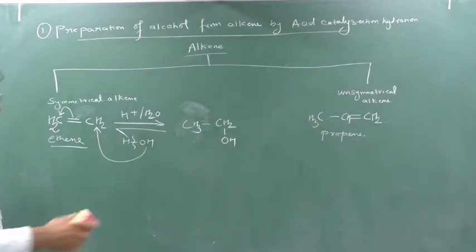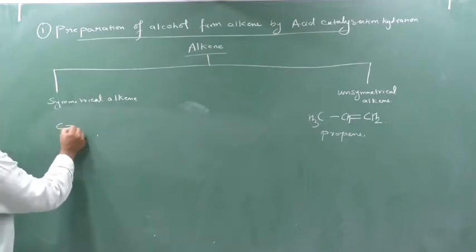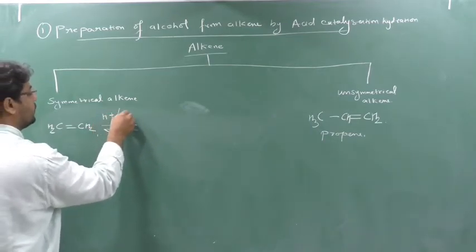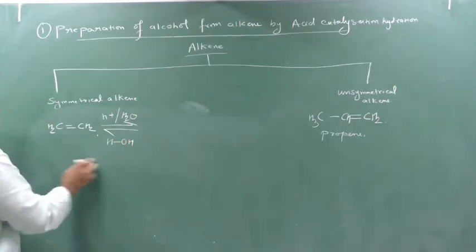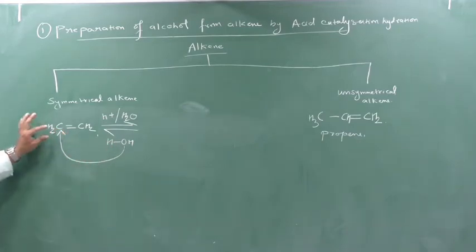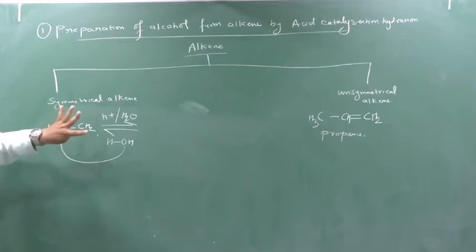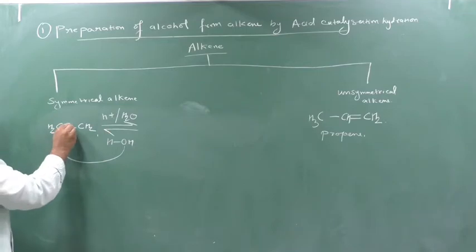Clear this part? Once more I will explain. See here, symmetrical alkene means the same number of carbons. Clear? Acid catalyzation hydration means H plus in the presence of water. Now what happens: H, OH. This OH can attack here or here, anywhere. Suppose OH attacks here. Now carbon is making how many valencies? Previously it made 2 valencies with these 2 carbons, 2 valencies with hydrogen and 1 valency with OH. Is it possible to make 5 valencies with carbon? No. Carbon can make a maximum of 4. So when OH comes here, this pi bond breaks and enters into this.